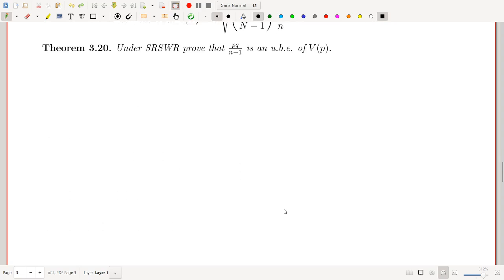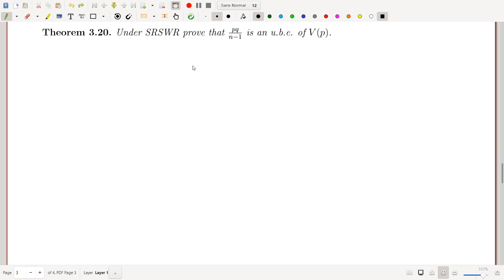Now look at this theorem. Under SRSWR, prove that pq upon n minus 1 is an unbiased estimator of variance of p. So actually we have to prove expected value of small pq upon n minus 1 is equal to variance of p under WR. But variance of p under WR is actually PQ upon n, means we have to prove expected value of this one is PQ upon n. So proof of this thing.